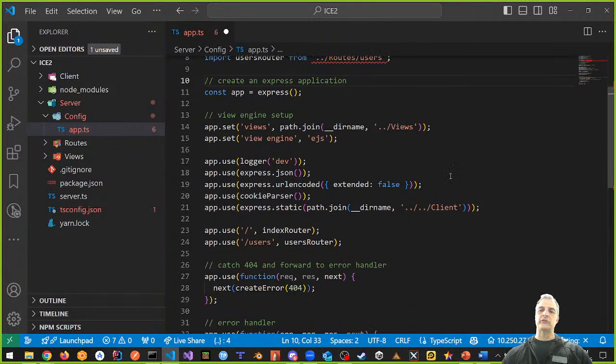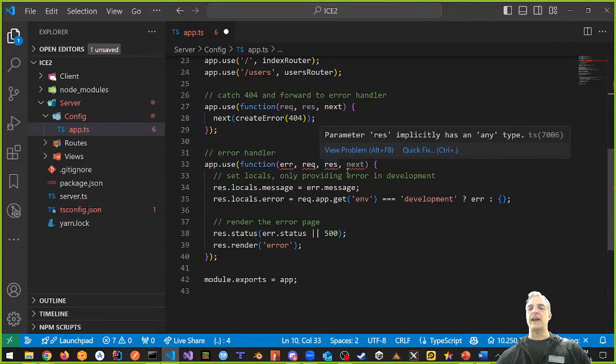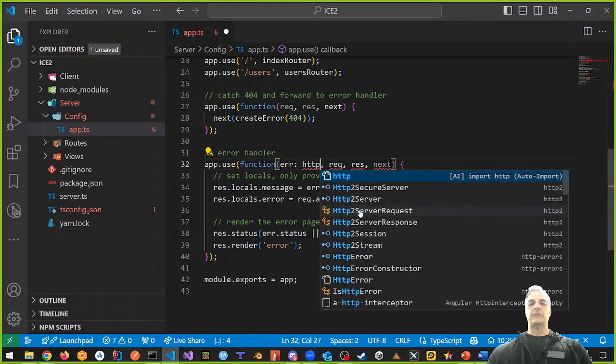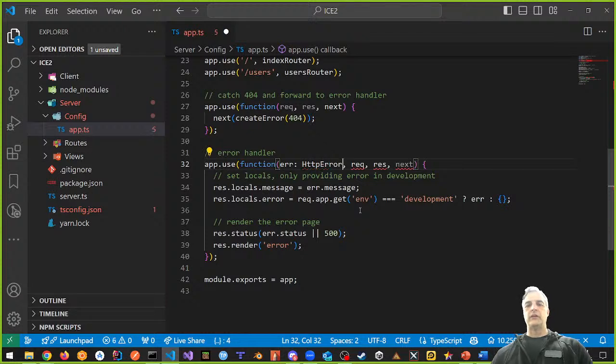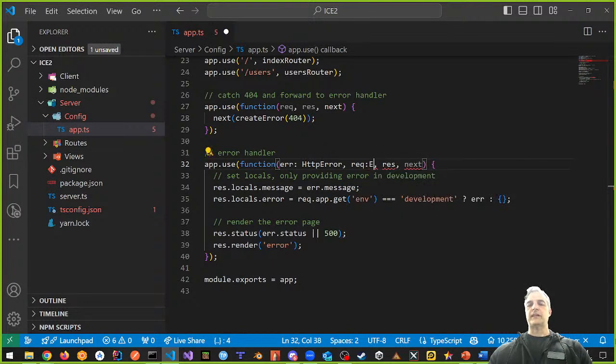We've done the views and client and all this stuff. We tested all this stuff. Oh man, now down here, this is the problem, right? And it says function, error, request, response, and next. What are these things? Well, we know that error is of type HTTP error. We know that request is an express request. This is a request object. That's what this is. But it's a special one. It's an express.Request.